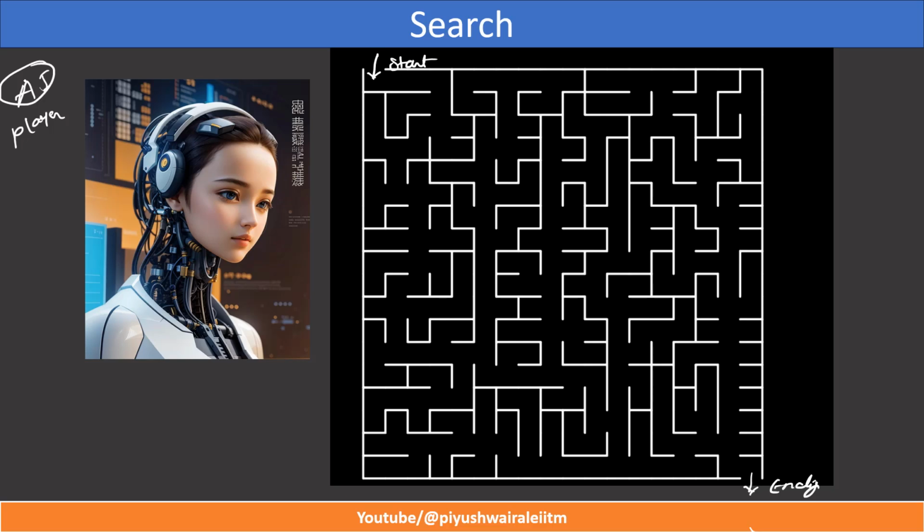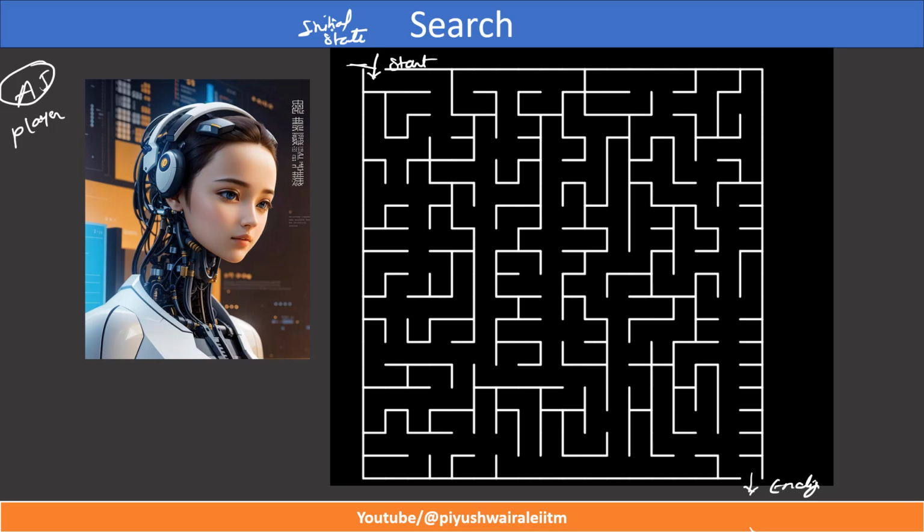In order to play this particular puzzle, what should this AI know? Just think about it. The first thing is that the AI should know how to play this game. But for that, the AI should know what my starting point is. So the AI should know the starting point, that is the initial state.